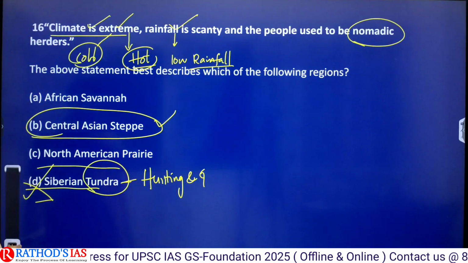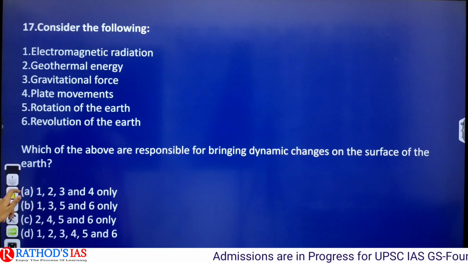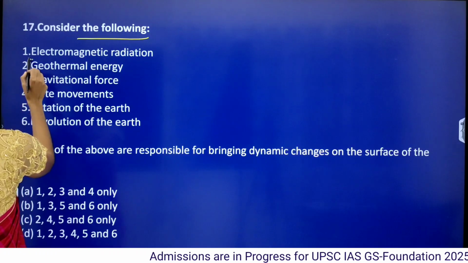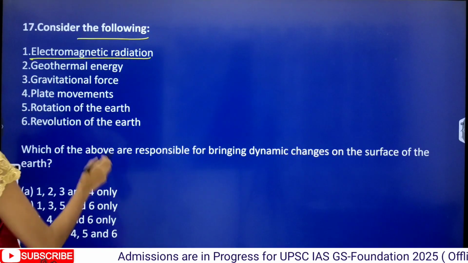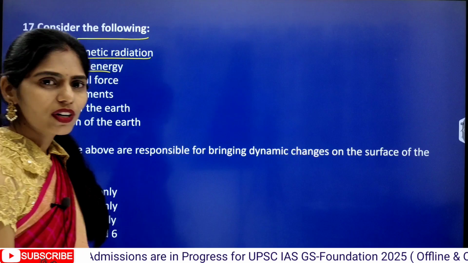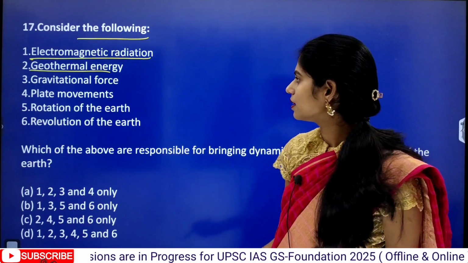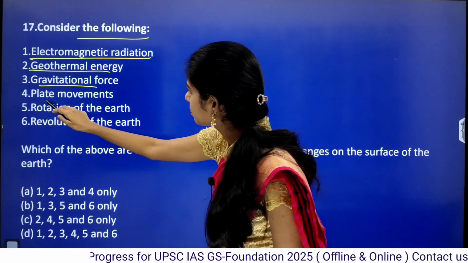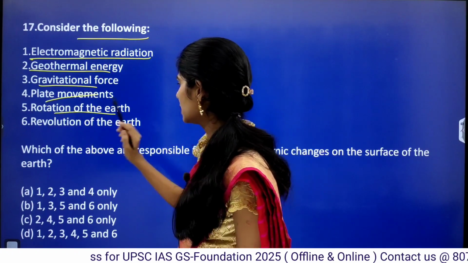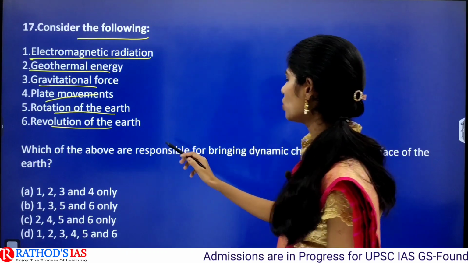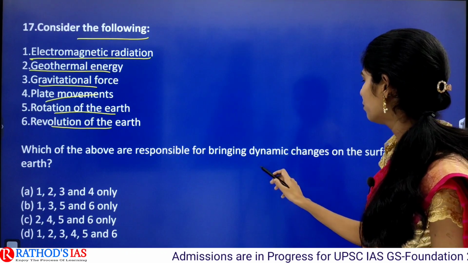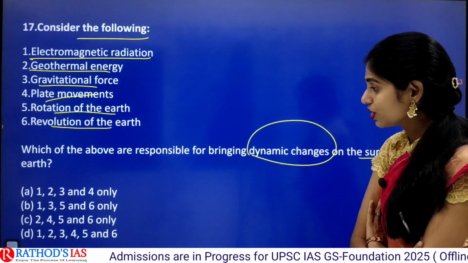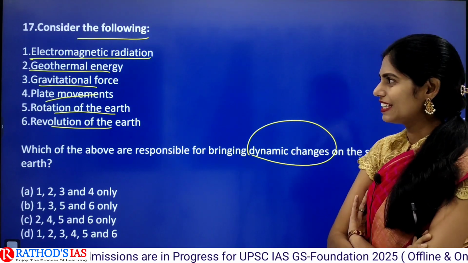Okay. Next question is, consider the following. The statements are: electromagnetic radiation, geothermal energy, gravitational force, plate movements, rotation of the earth, revolution of the earth. Which of the above are responsible for bringing dynamic changes on the surface of the earth? If you see the options, they are confusing. So let us see one by one.